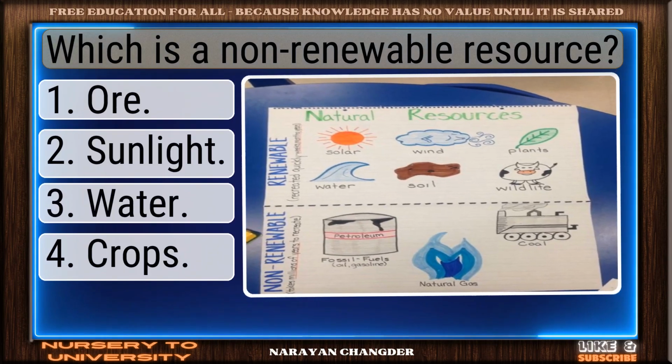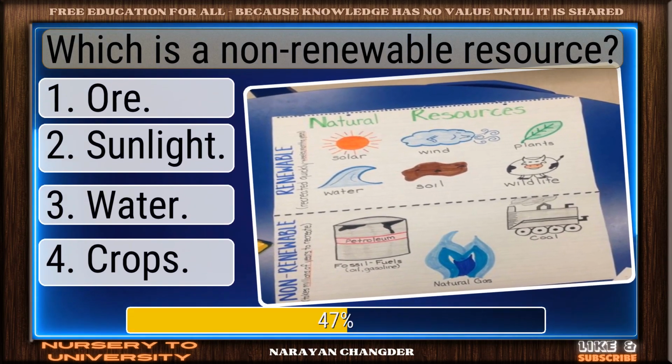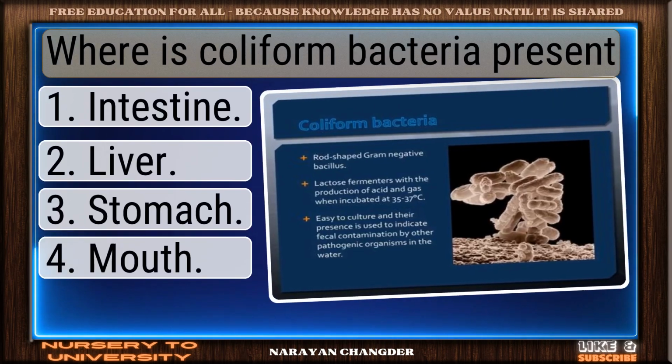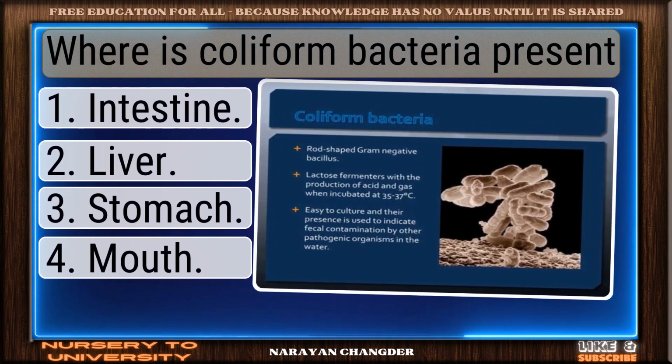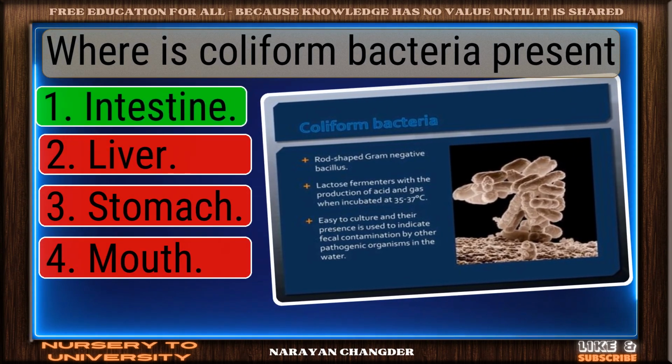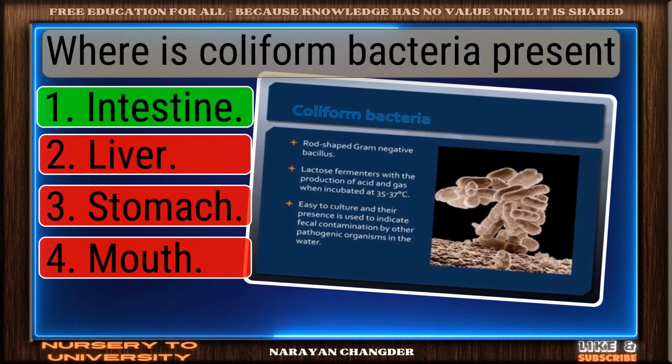Which is a non-renewable resource? Nice work. All fits perfectly. Where is coliform bacteria present? Great thinking. Intestine is right.